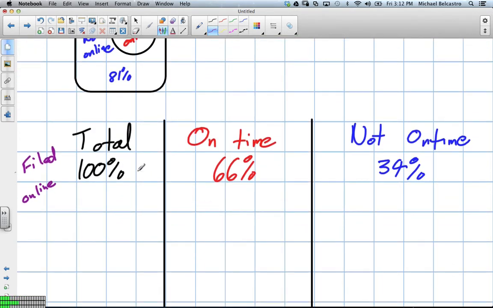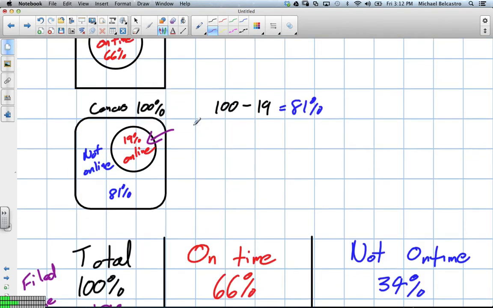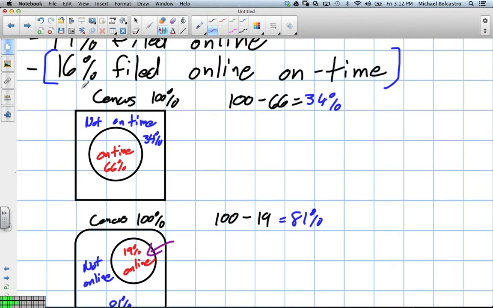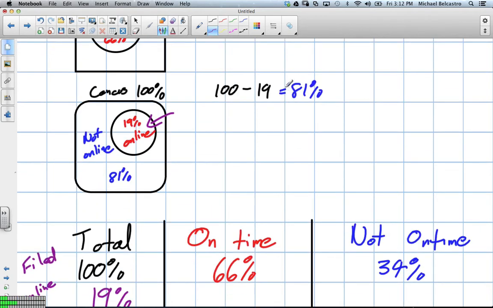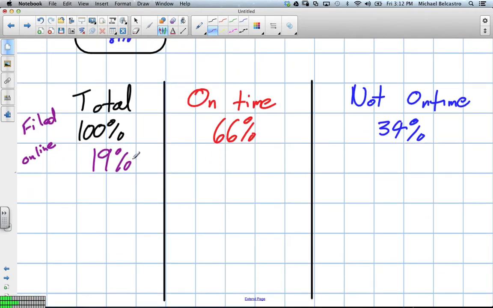19% in total filed online. So there's 19% that filed online. And this last bit of information, 16% filed online and on time. So that fills out this category, online and on time. That's 16%, okay, of that total.